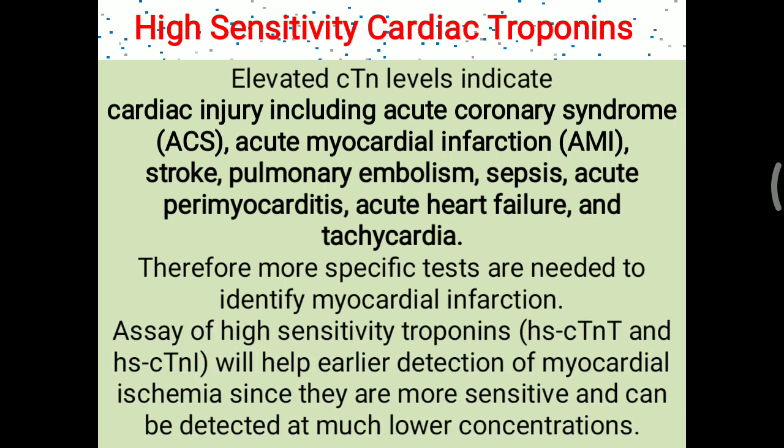Assay of high sensitivity troponins, that is high sensitivity cardiac troponin T and high sensitivity cardiac troponin I, will help earlier detection of myocardial ischemia since they are more sensitive and can be detected at much lower concentration.